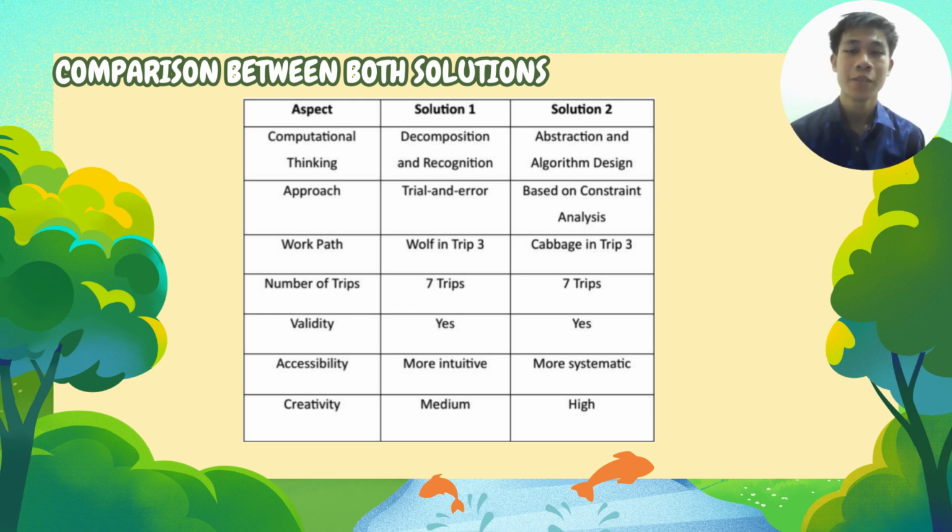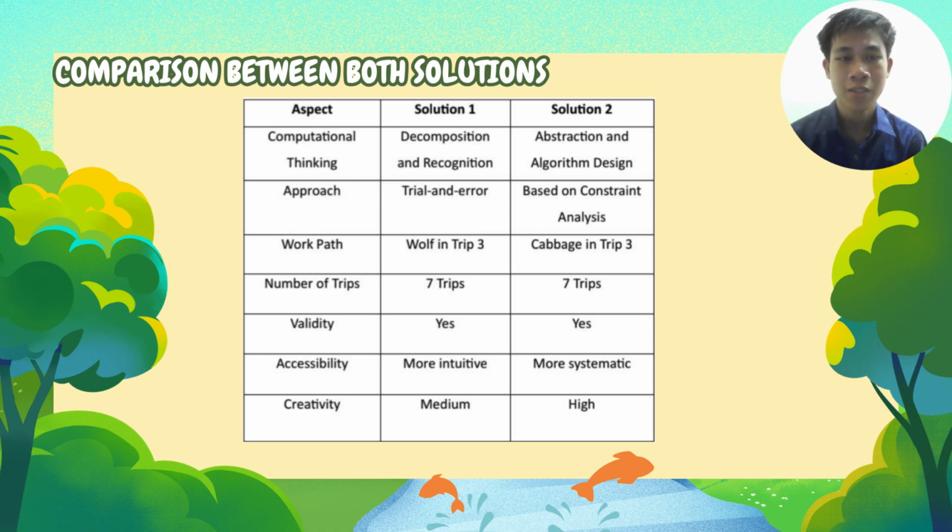Here I made a comparison between both solutions in several aspects: computational thinking approach, work path, number of trips, validity, accessibility, and creativity. Solution 1 is different from solution 2, where in solution 1 I apply decomposition and pattern recognition, while abstraction and algorithm design are used for solution 2. In approach, solution 1 uses trial and error, and solution 2 is based on constraint analysis designed by algorithm.